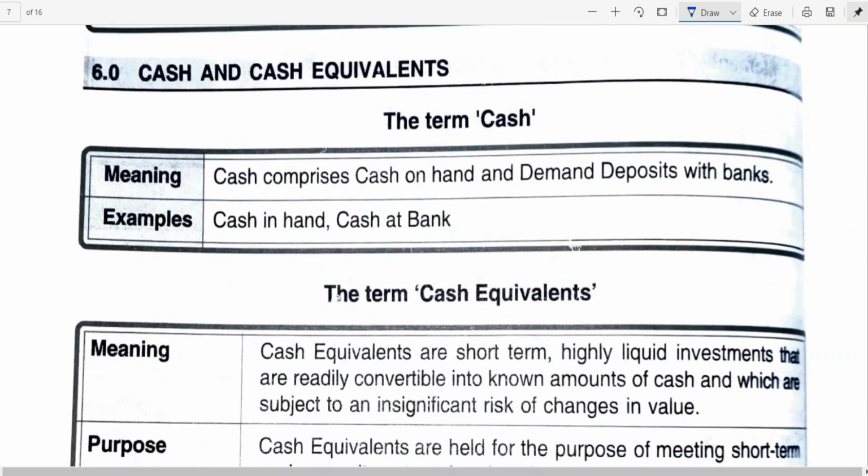Now, we have seen already a few examples. Now, let us look at cash and cash equivalents. Cash comprises cash on hand and demand deposits with banks. Demand deposit means whenever you want, like a savings bank account, current account, etc. Demand deposits in bank accounts we will be learning. So cash in hand and cash at bank are examples you can take.